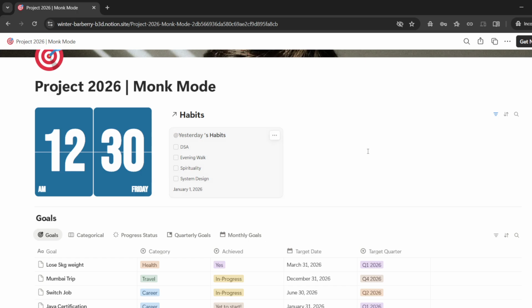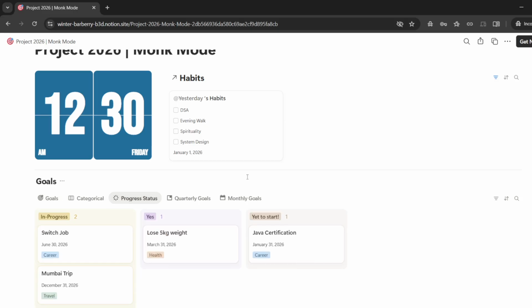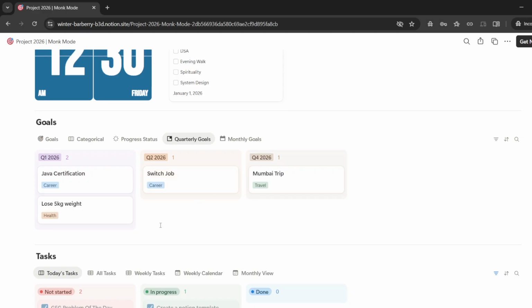on your own routine. Now, coming to the most important part, the goals tracker, or more accurately, the goals database. This is where everything lives. You can track all your goals, you can see them by progress status, you can categorize them by career, health, travel, finance, and more. A lot of people prefer breaking the year down into quarters, and I'm a big believer in that approach too. It just feels way more practical than overwhelming year long goals.